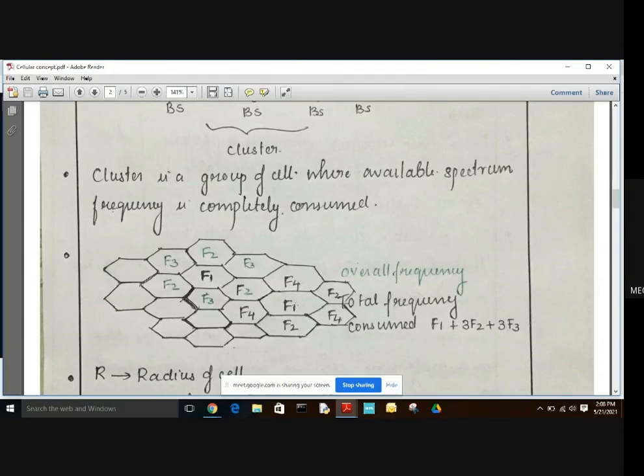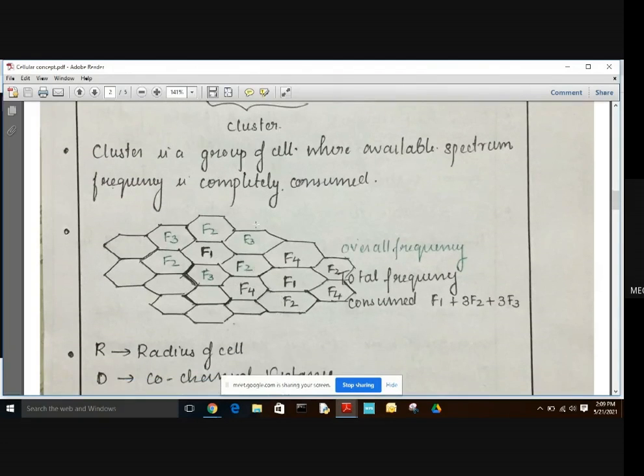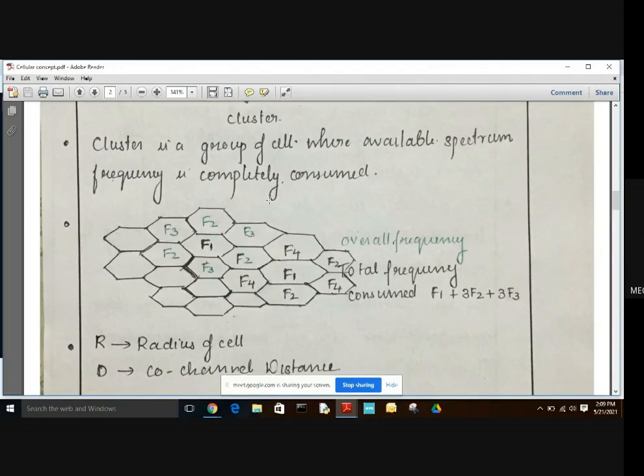So here, this is the frequency reuse concept. That is, the same frequency cannot be used in the adjacent or neighboring cells. That we'll study later. So here we can see another cluster formation, where the total spectrum frequencies are completely consumed. Here the total frequency consumed is F1 plus 3F4 plus 3F2. So this forms another cluster. So a cluster is nothing but a group of cells where the available spectrum frequency is completely consumed.